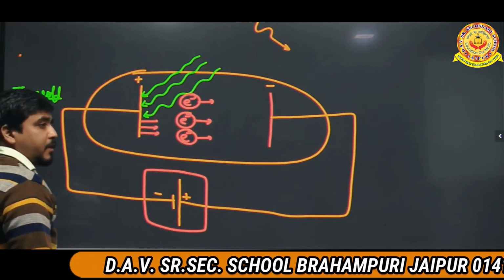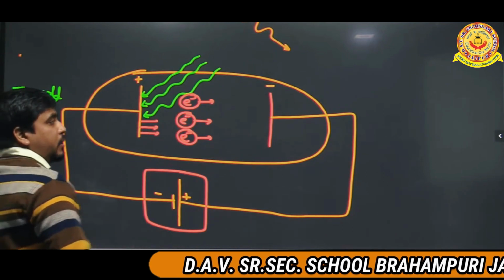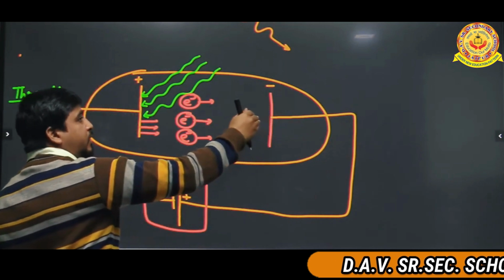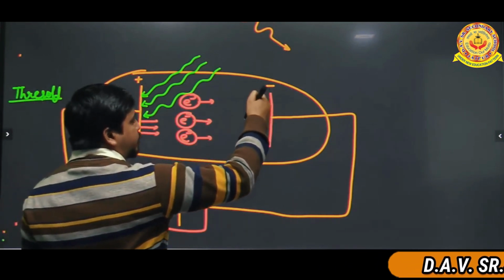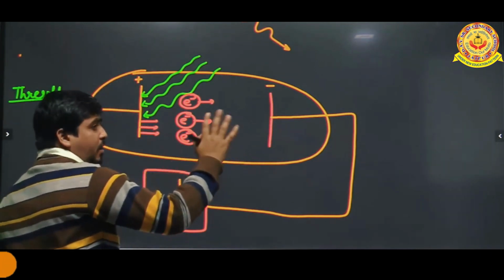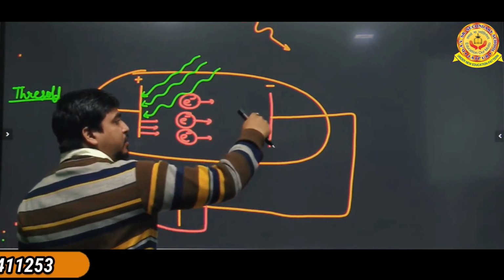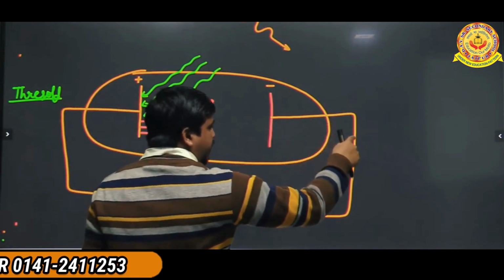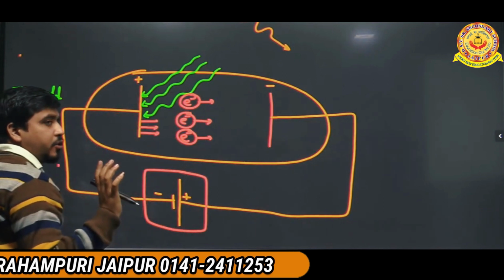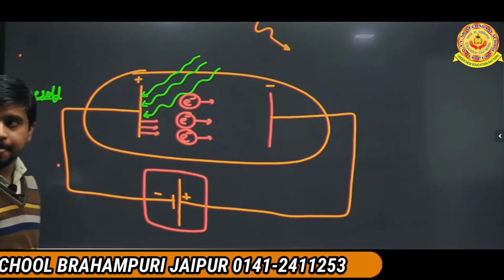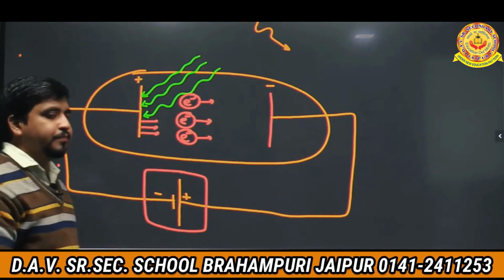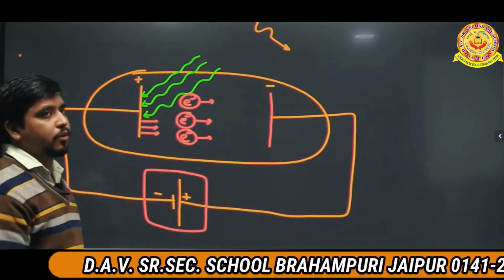It means something will change. What? This plate gets the electron, but there is a particular limit to absorb the electrons, and after that it releases those electrons, and these electrons will move through this path and it gets those electrons back. Now listen, both the plates are getting the electron and releasing the electron.